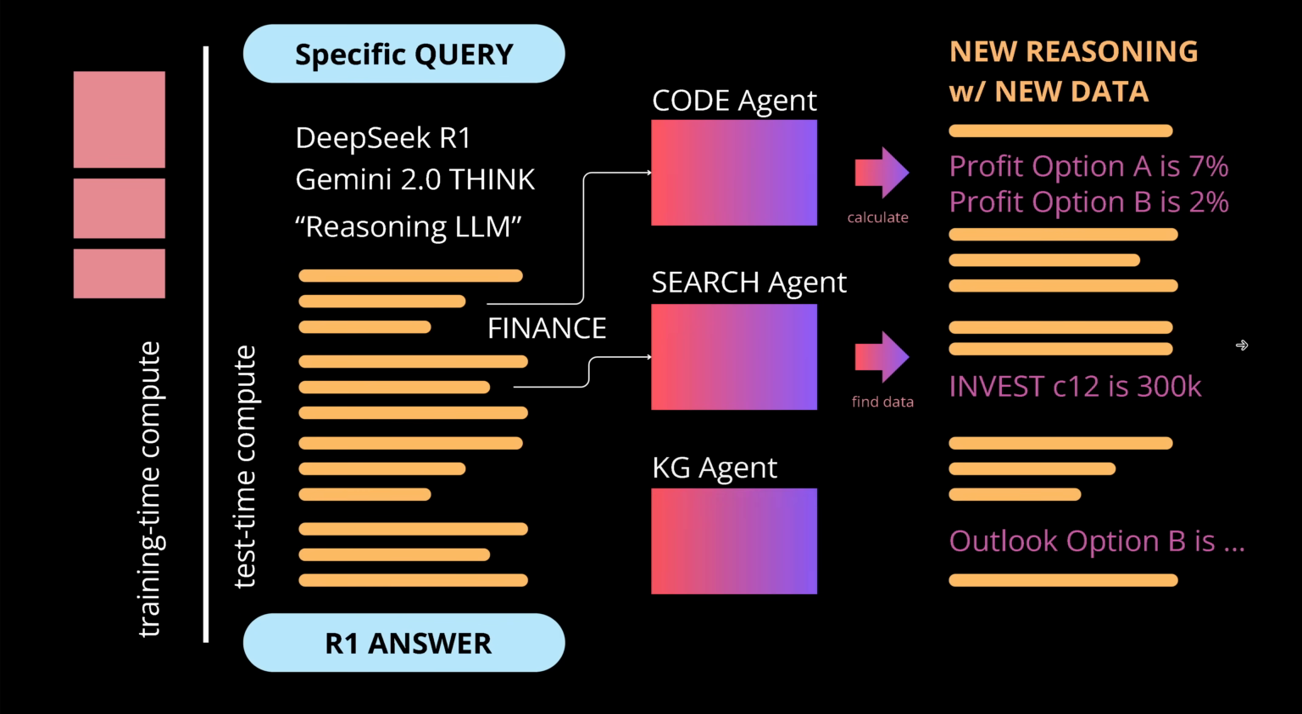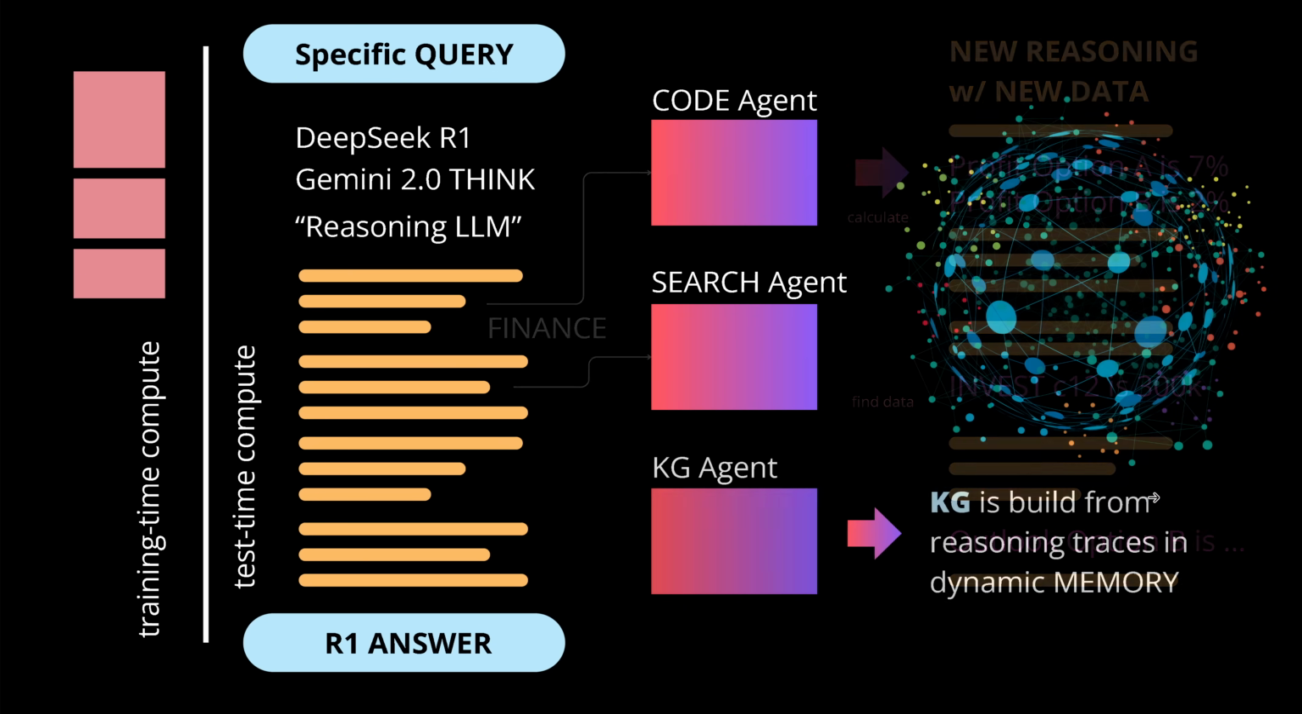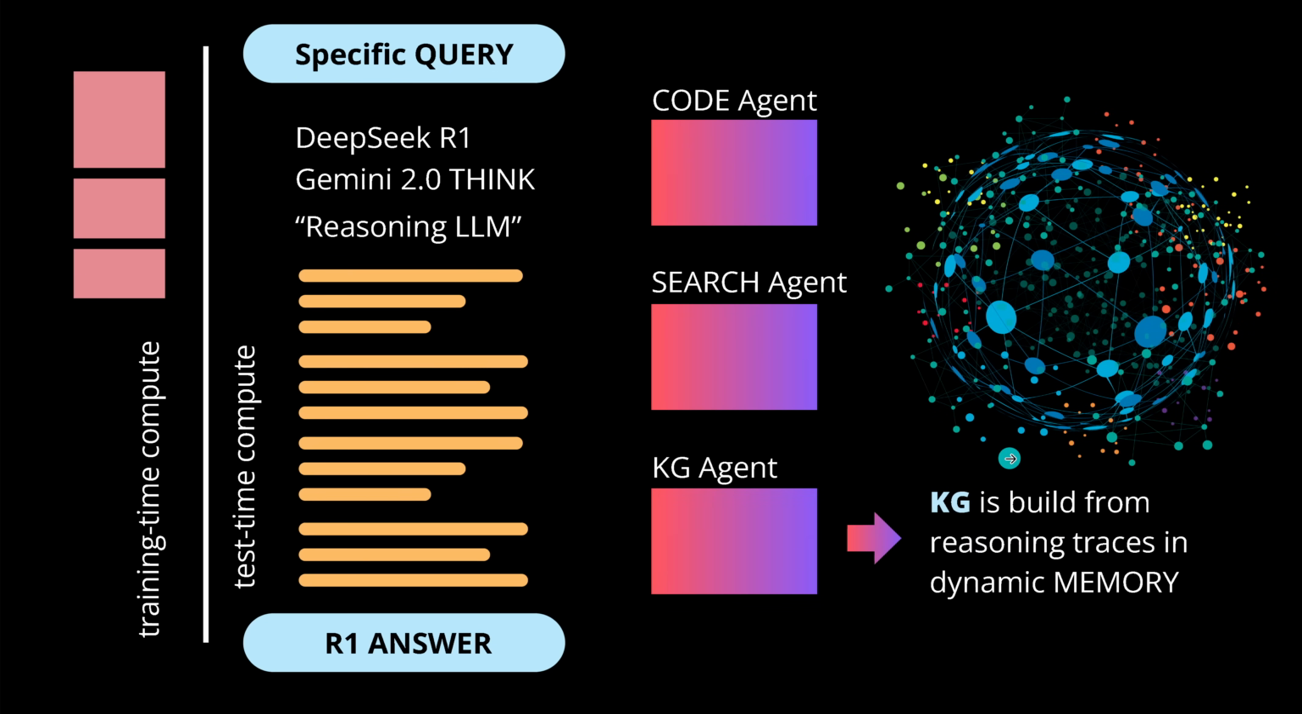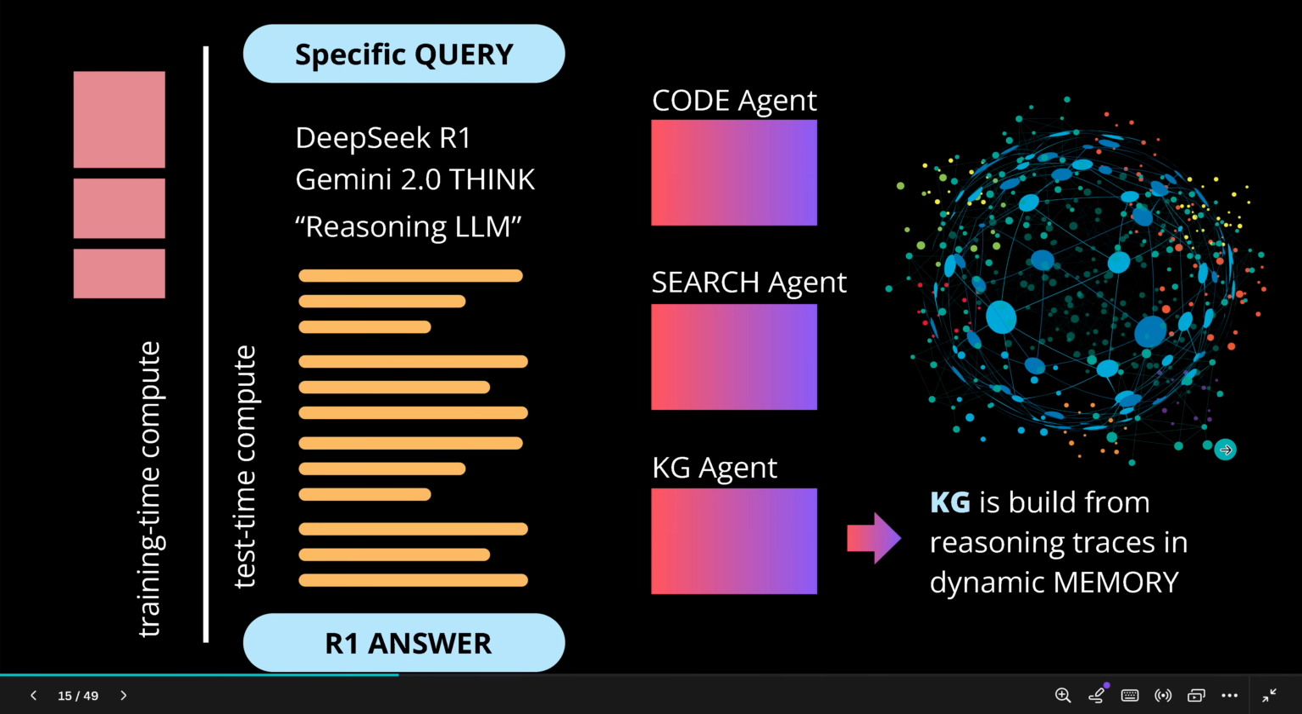Well, let's come to the core idea. The core idea is now to have here a knowledge graph agent. The agent takes now this new updated reasoning path with all the real data and says, you know what? I'm going to use these reasoning traces now, maybe for multiple options here, and I'm going to build something that will help me in the next reasoning. So this knowledge agent builds now from all the different reasoning traces with the real-time data a knowledge graph. And this knowledge graph, we put this here in the dynamic memory of our agent.